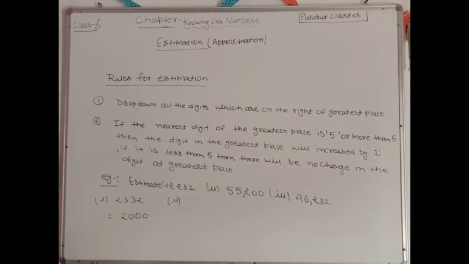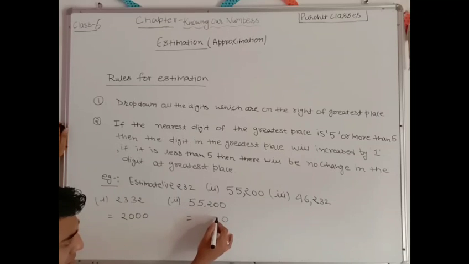Now let's see the second example. In this example, it says that this is 55,200. Now let's see after estimation. Up to which place I have to estimate? Very good. Up to the 10,000 place. So all the remaining digits should be dropped down. So this will be written as 0 as 0, 0 as it is, 2 will become 0, and this 5 will become 0.